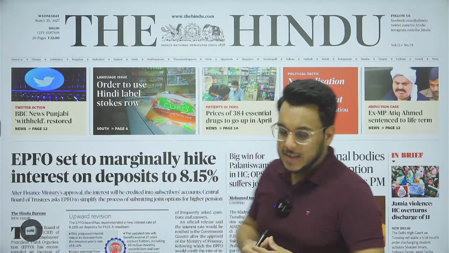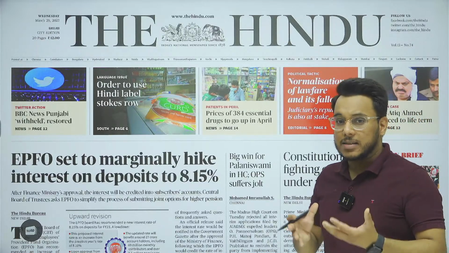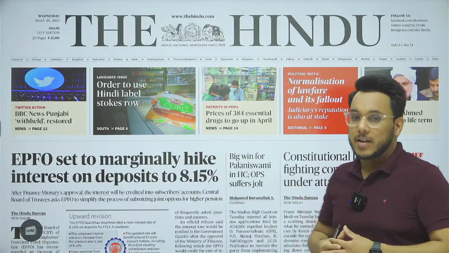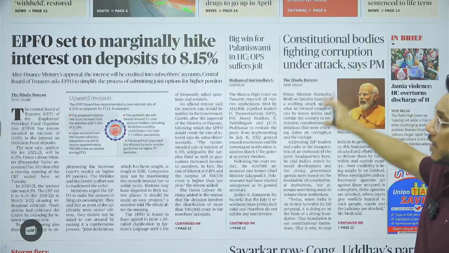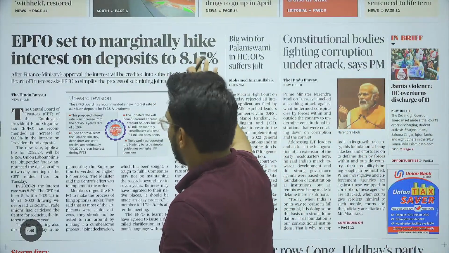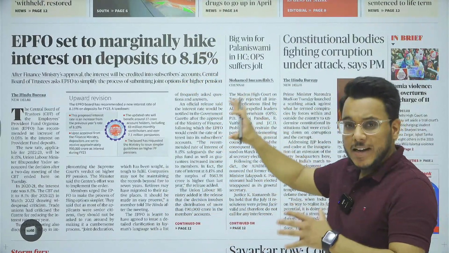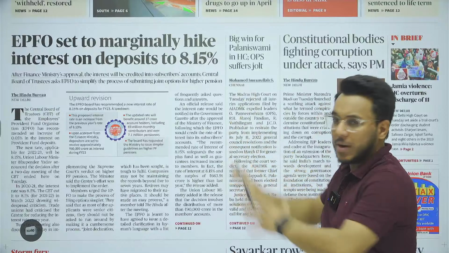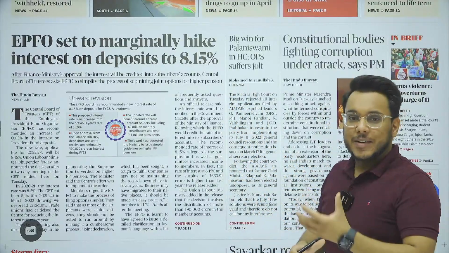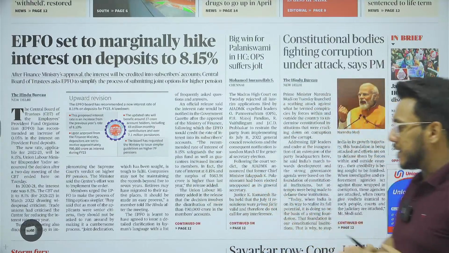Now, first of all, let's try to understand the overview of the newspaper so that we can make sense of which articles are important for our exam. So the first article, EPFO set to marginally hike interest on deposits to 8.15%. So basically guys, the new interest rates for financial year 23 have been announced, but you are not required to go and track these interest rate hikes or reductions, whatever the case, for the UPSC examination.